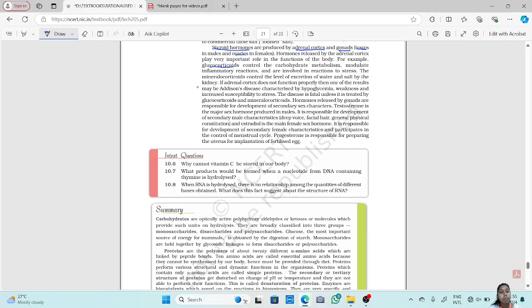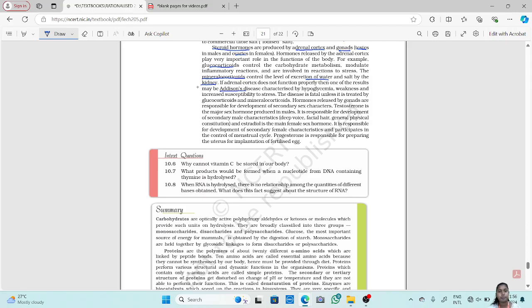Now the mineralocorticoids control the level of excretion of water and salt by the kidney. If the adrenal cortex does not function properly, then one of the results may be Addison's disease.